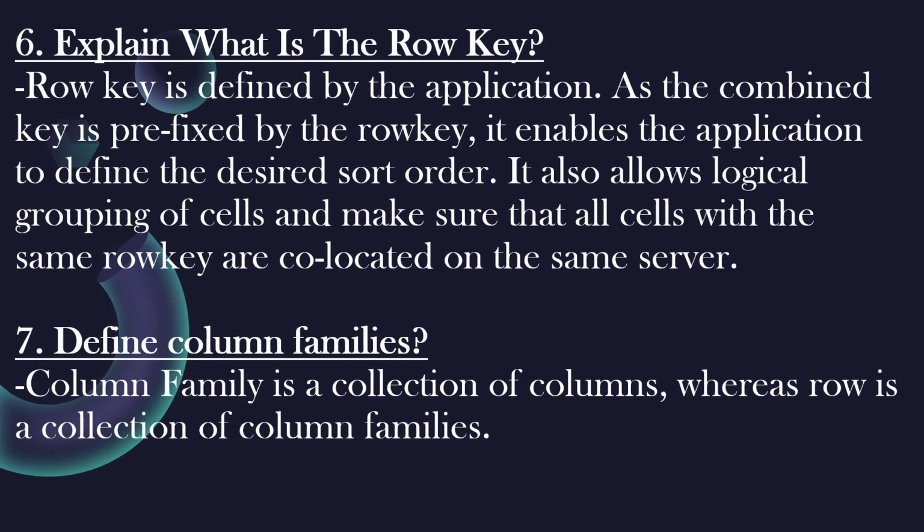Explain what is the row key. Row key is defined by the application. As the combined key is prefixed by the row key, it enables the application to define the desired sort order. It also allows logical grouping of cells and makes sure that all cells with the same row key are co-located on the same server. Define column families. Column family is a collection of columns, whereas row is a collection of column families.